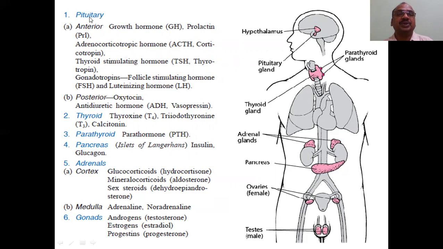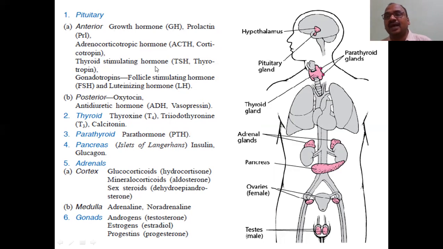First one, the pituitary gland is divided into two parts, anterior and posterior. The anterior releases the growth hormone, very important for your growth, and prolactin, Adrenocorticotropic Hormone. It is also called ACTH for short. Corticotropin is another name, a synonym.